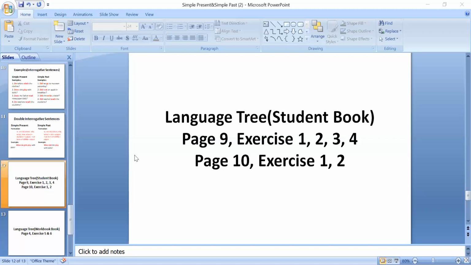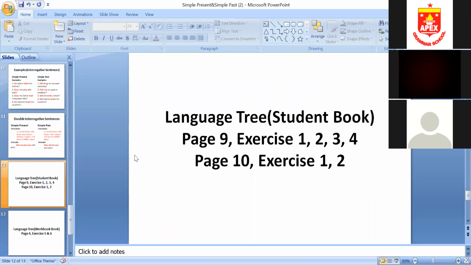ठीक है, like looked, looked, looked, there is ed. Continued, ed. Complete, completed, completed, वहां पे भी ed है. So these are regular verbs जिनका fixed pattern है और जिनके last पे ed आता है. And rest of the verbs like give, gave, given, these are irregular. Go, went, gone, it is also irregular because it is not following that pattern which is followed by regular verbs. ठीक है. Okay, Zainab, do you want to ask something?